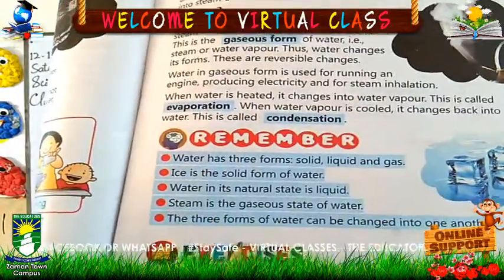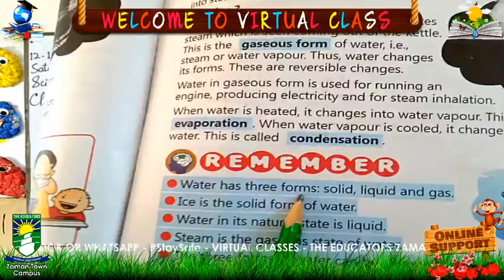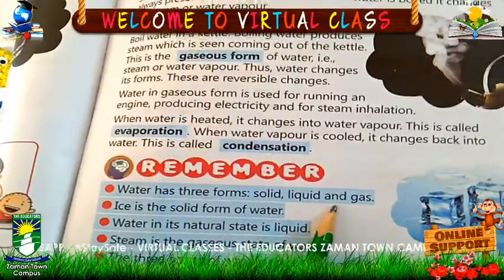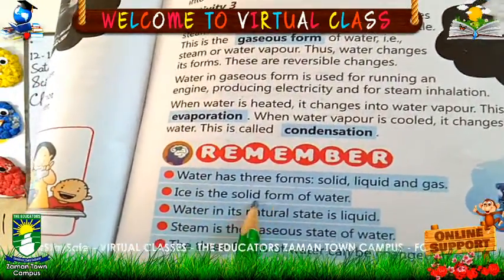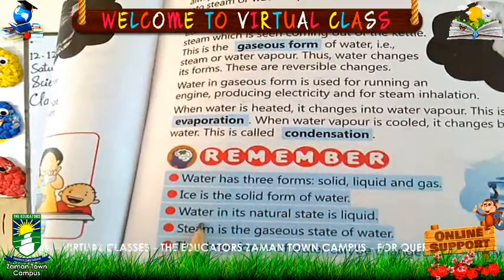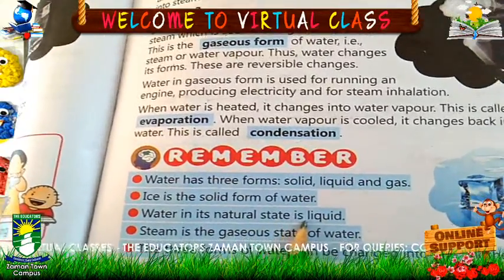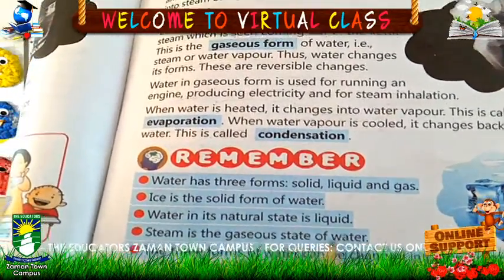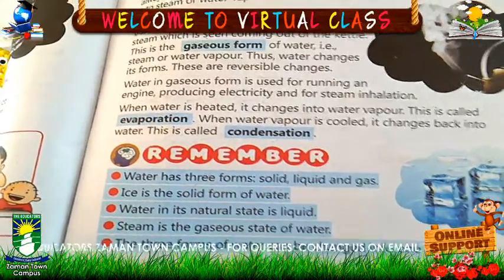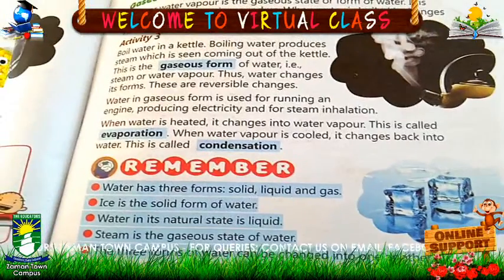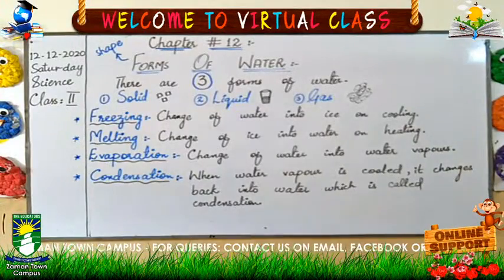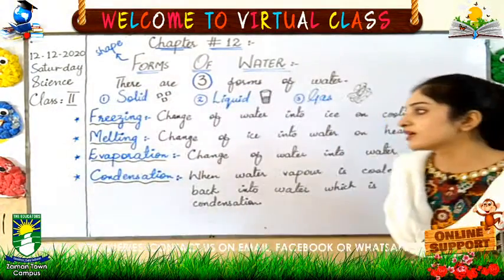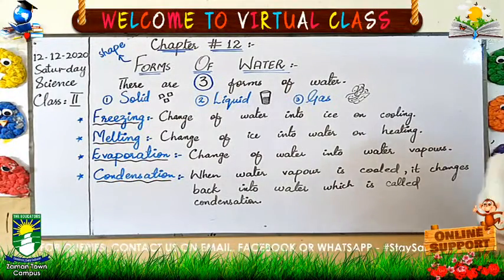Remember all these points. Read with me. Water has 3 forms. How many forms? 3 forms: solid, liquid, and gas. Ice is the solid form of water. Water in its natural state is liquid. Steam is the gaseous state of water. The 3 forms of water can be changed into one another. Now, we will read about these processes we have written on board. These are the processes in which water is converting itself from one shape or form to another.